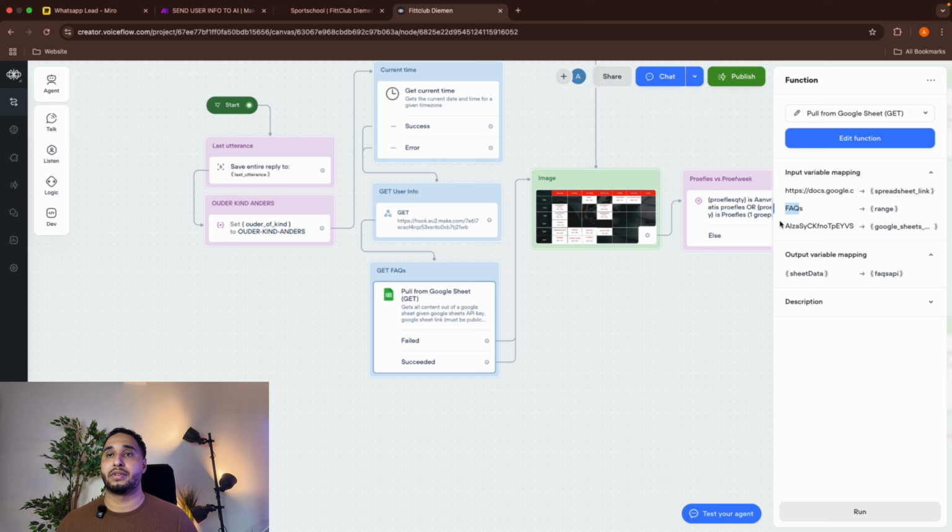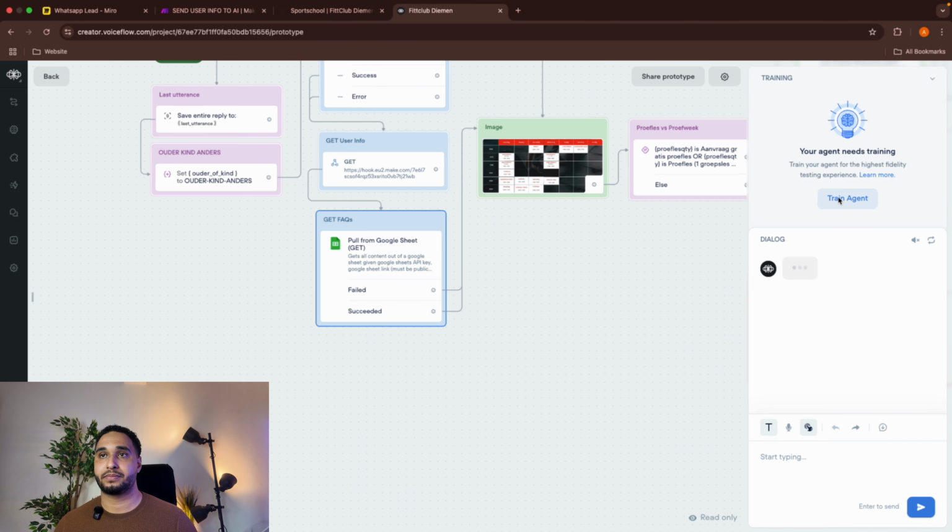Then we'll have the API key. This is what you can find inside Google. If you go to Google and then API, you will find it. I will make also a separate video about this. And then basically the output will save in this variable, and the whole JSON, the whole Google Sheet, will be then saved in this variable. I can test it quickly and show it to you.